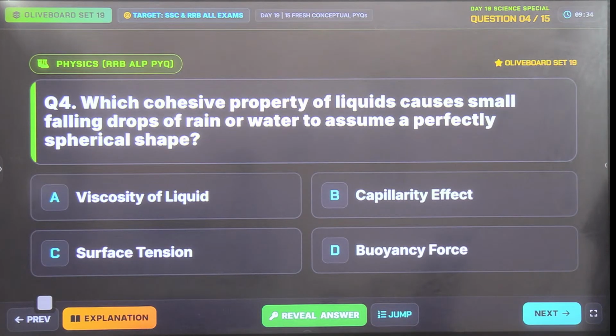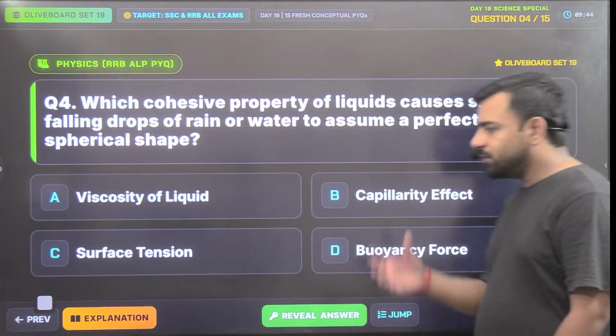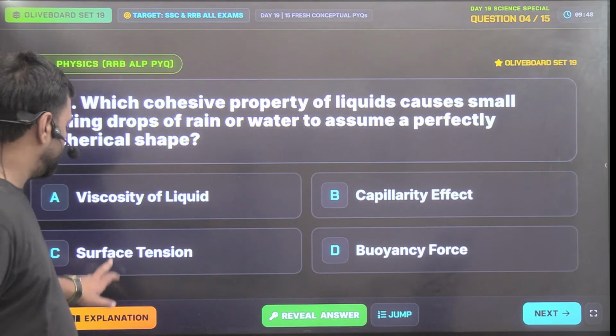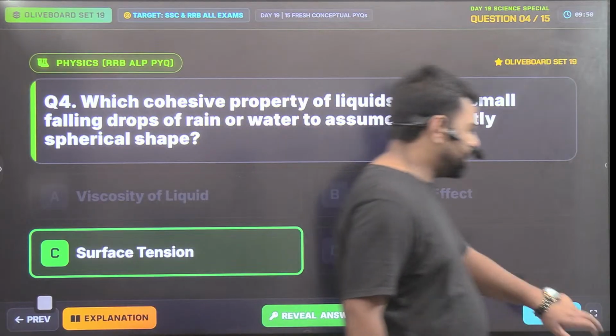So guys, for a given volume, the sphere possesses the smallest possible surface area, right? So in order to maintain that minimum surface area, it will be linked with surface tension. So again, you all are correct. Surface tension is the correct answer.